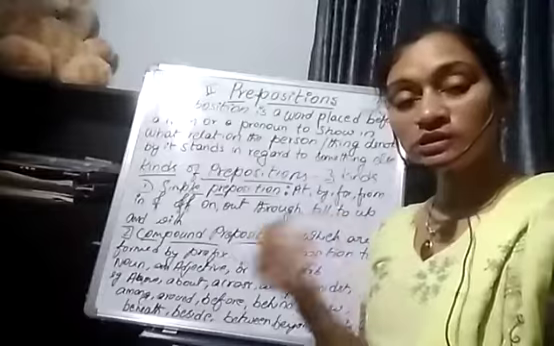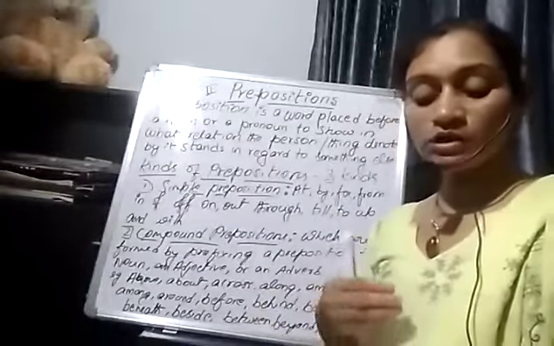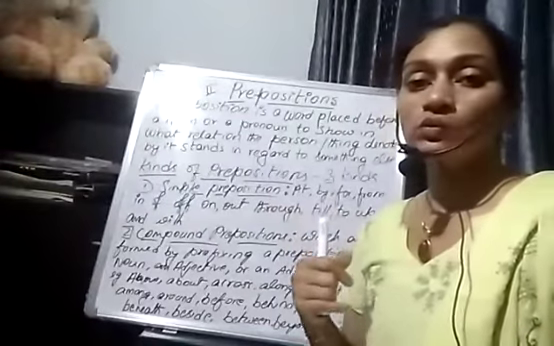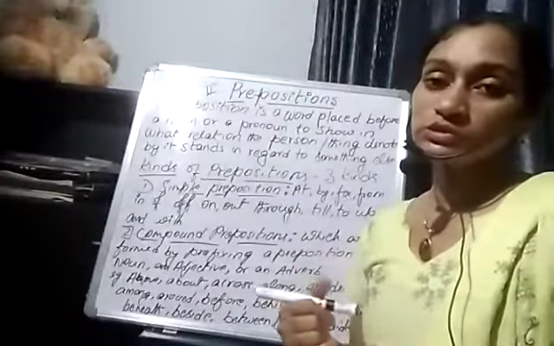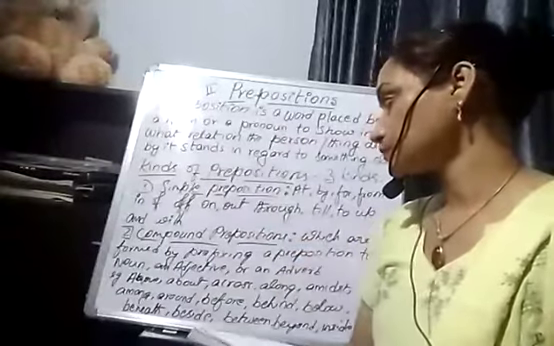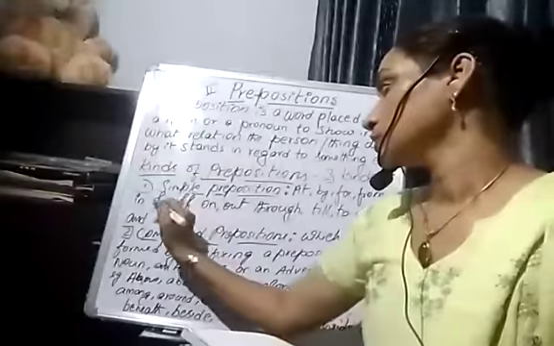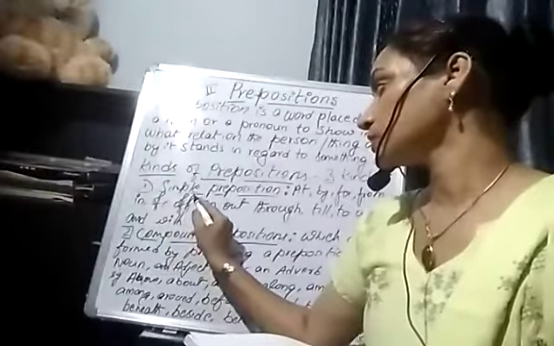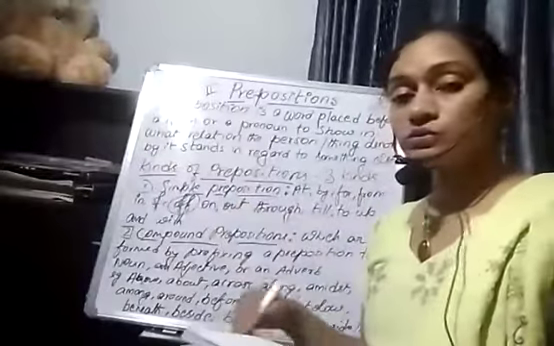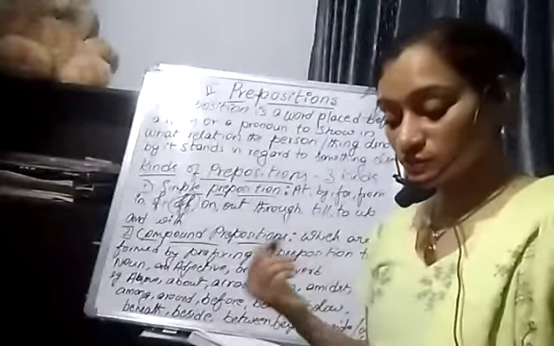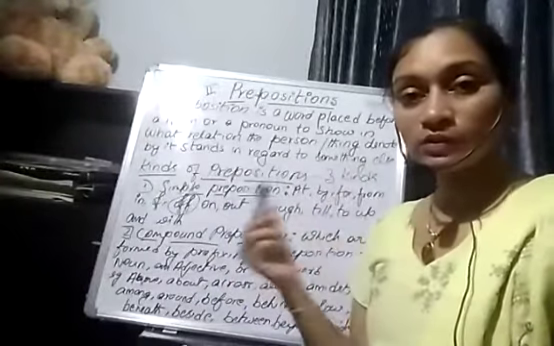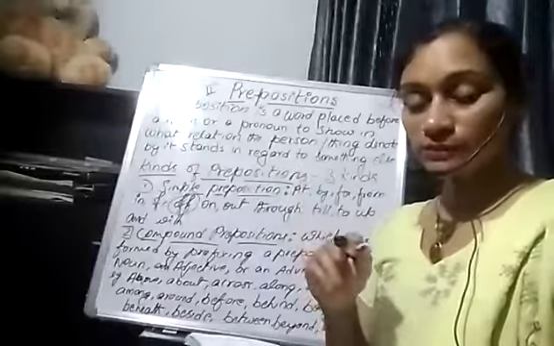Next, I'll give you another example. The boy jumped off the wall. Now tell me which is the preposition here. Obviously it is off, O-double-F. Off. Now this off shows the relationship between the boy and the wall. So, a thing and a person.